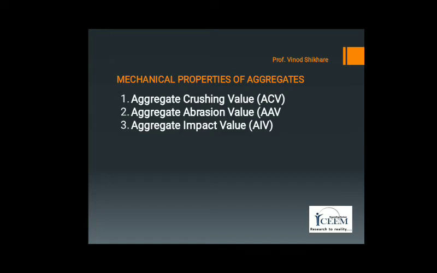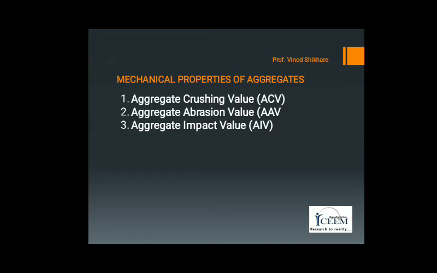First test on aggregate is aggregate crushing value. The resistance of aggregate to crushing under gradually applied compressive load is relatively measured in terms of aggregate crushing value.